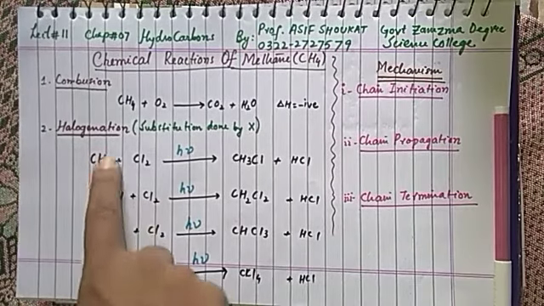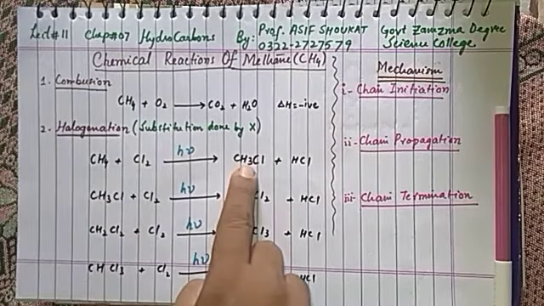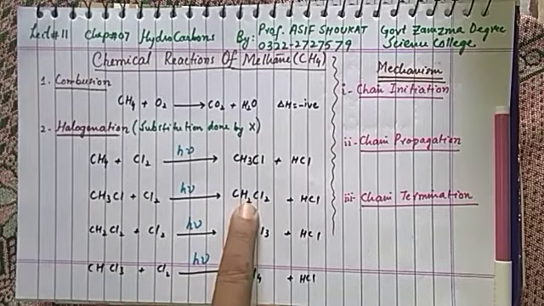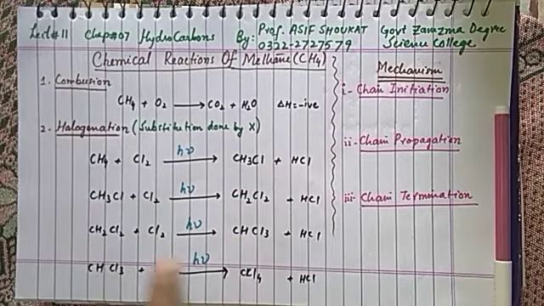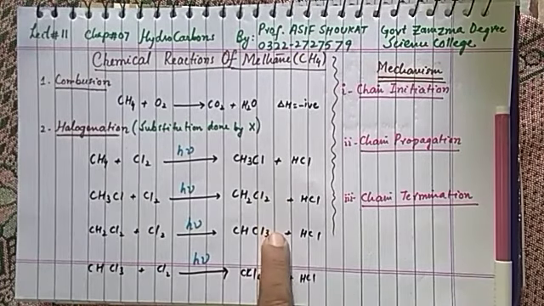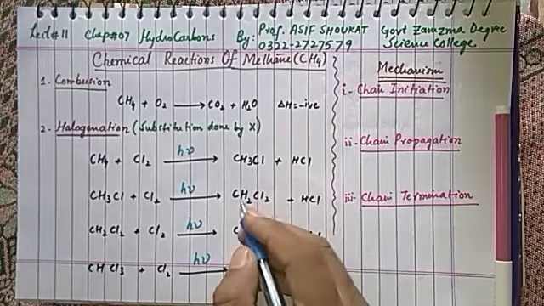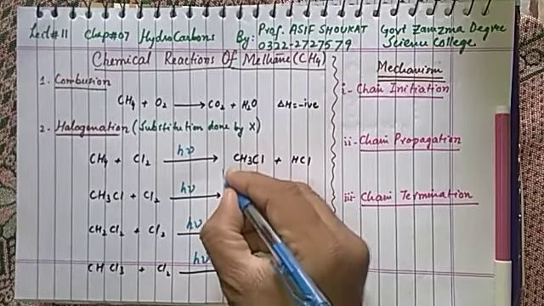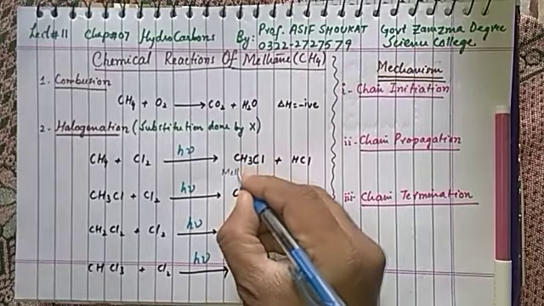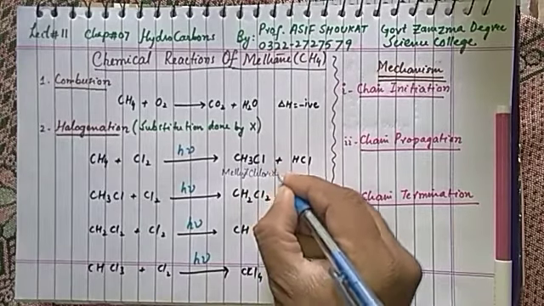So in all these four steps, focus: 4 hydrogens, 1 is less; 3 hydrogens, 1 more is less; 2 hydrogens, 1 more is less; 1 hydrogen, then there is no hydrogen. It means in a single step, 1 hydrogen is replaced with chlorine. What is the possible name of this compound? It is methyl chloride.